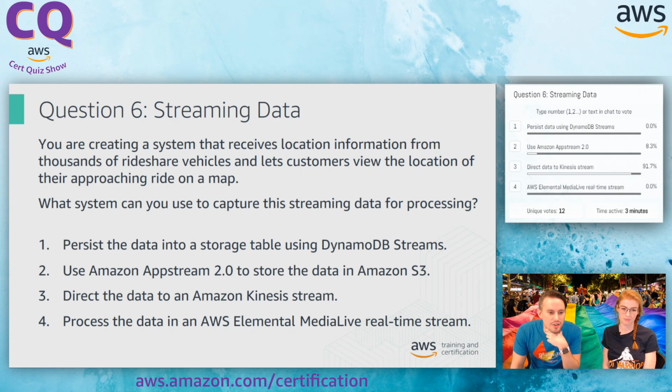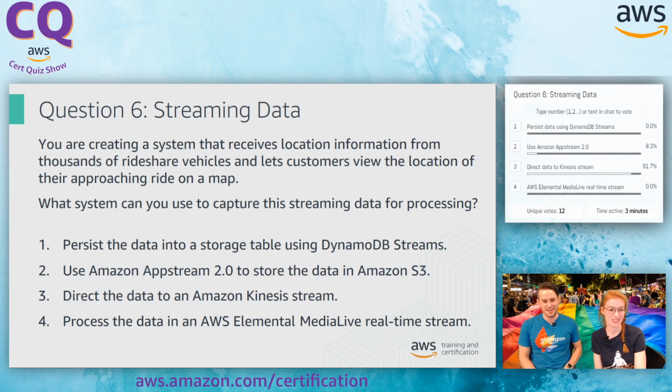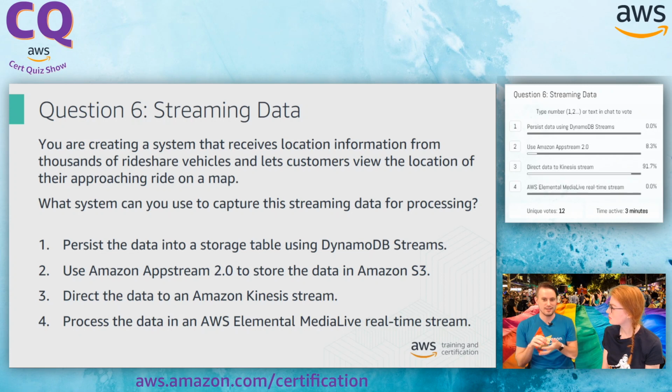What about number 3? So number 3, direct data into an Amazon Kinesis stream. All right, so this seems like a good option. Most people are going for this one. Kinesis is basically perfect for this, because one of the things that I also notice now that we're looking at Kinesis is the wording of the question says capture. It doesn't say persist and process. And when I think of Kinesis, it is a place for you to stage your streaming data because you want to do some initial pre-processing on the information before you're ready to process it or to put it into the disk or put it onto your database.